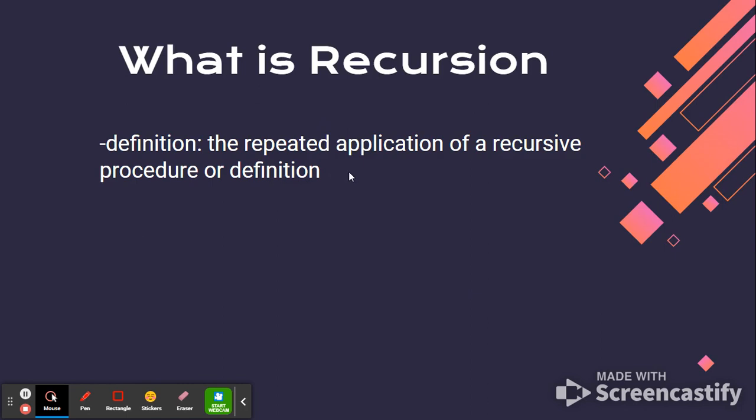The definition you get just by looking up on the internet is the repeated application of a recursive procedure or definition. Which is an interesting definition given that recursion is basically in the definition of recursion, which you'll see why it makes sense in a moment, I promise.